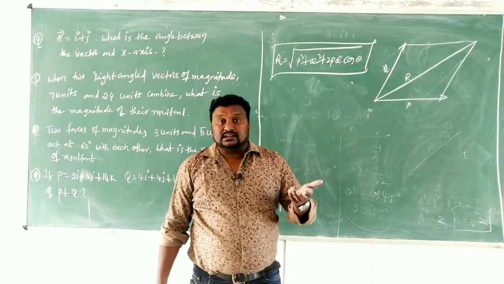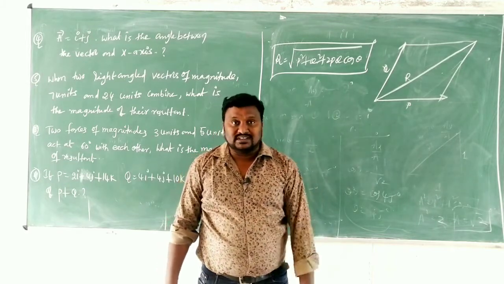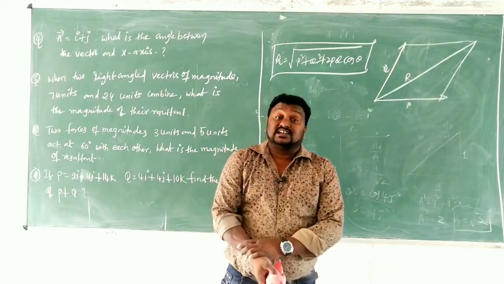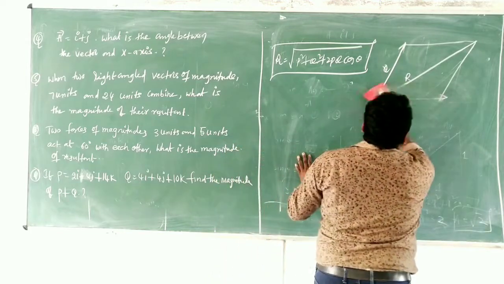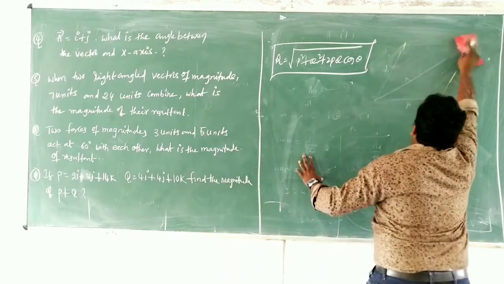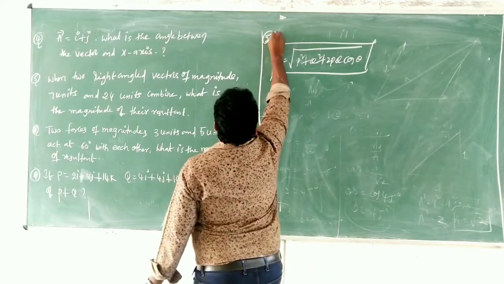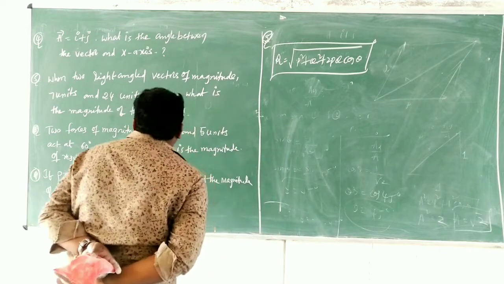How we get that particular equation, I already uploaded one video for that, so you must go for it. Parallelogram law of vectors, the title is there, you can watch it. Okay children, now here we are going to use that formula. What is that? R is equal to, for the fifth question, under root of P square plus Q square plus 2PQ cos theta, children.